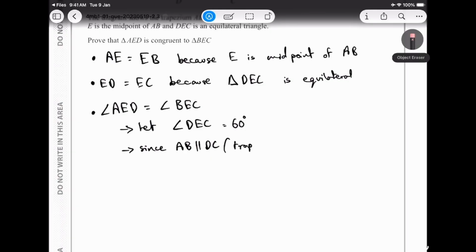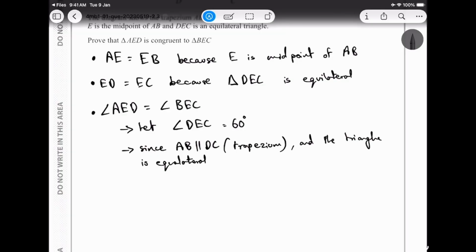Trapezium, okay, sorry, trapezium, and the triangle is equilateral.